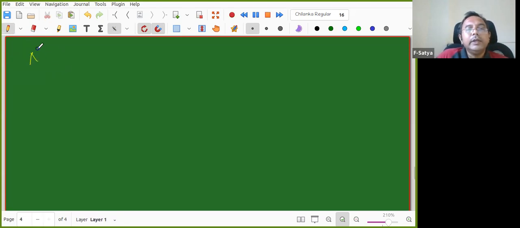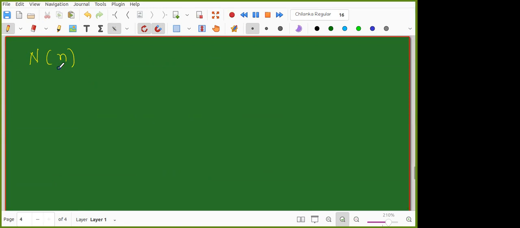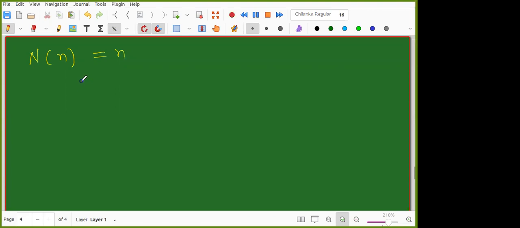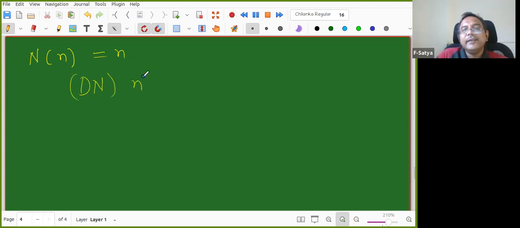Do you recall this function N of n? I defined it earlier. Yes, sir, it is N of n equals n. Now what is a question I can ask? Can you predict the divisor sum of N of n? If you are able to tell, you can tell. Otherwise, you think about it, and I will ask somebody else.